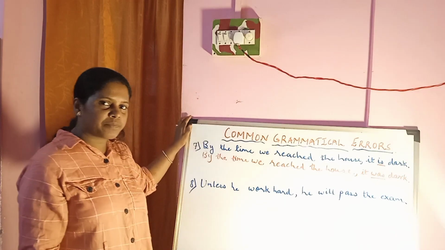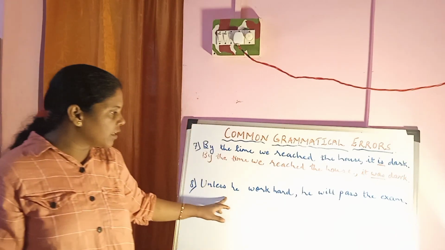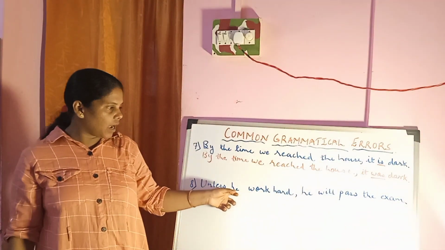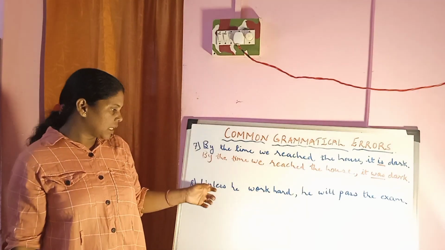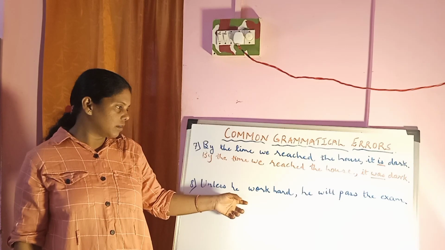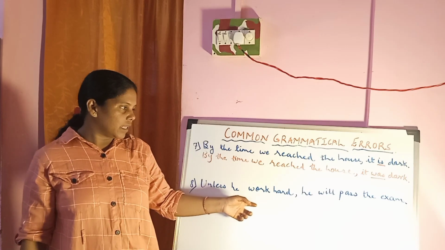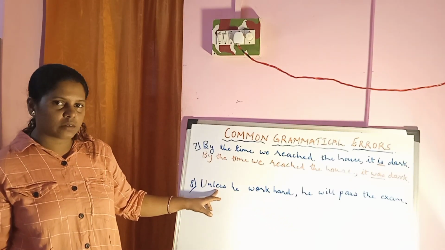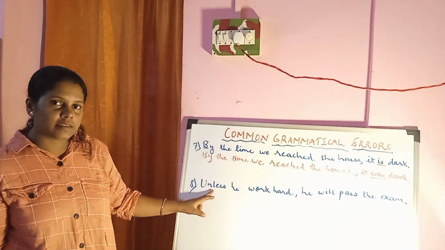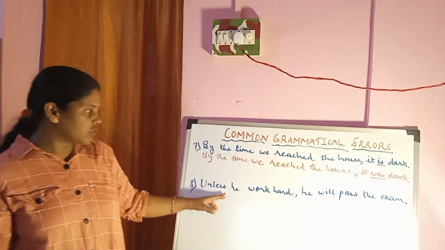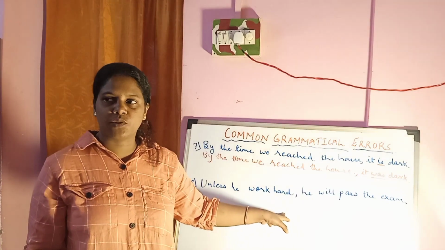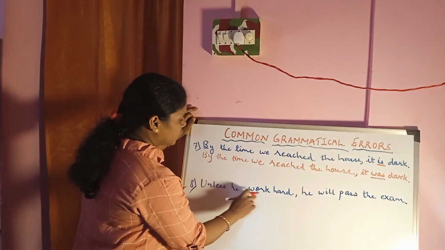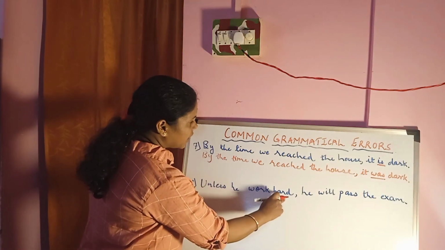Let us take the 8th sentence. "Unless he work hard, he will pass the exam." This is incorrect. Unless means if not. The meaning of the word unless is if not. If he does not work hard, he will not pass the exam. It should be like this.